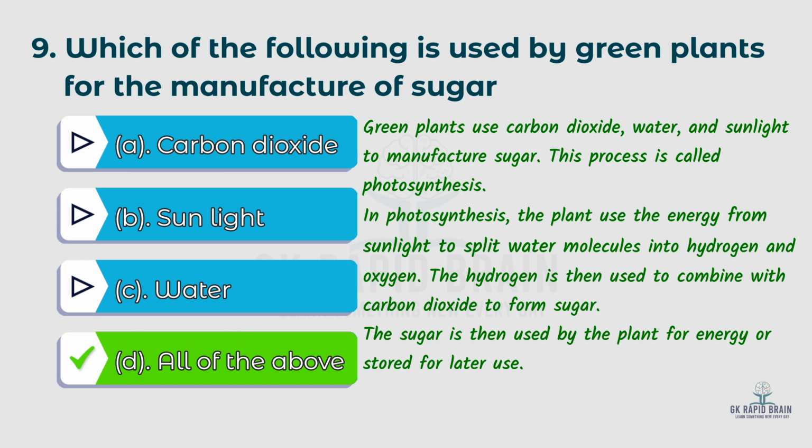In photosynthesis, the plant uses the energy from sunlight to split water molecules into hydrogen and oxygen. The hydrogen is then combined with carbon dioxide to form sugar. The sugar is then used by the plant for energy or stored for later use.